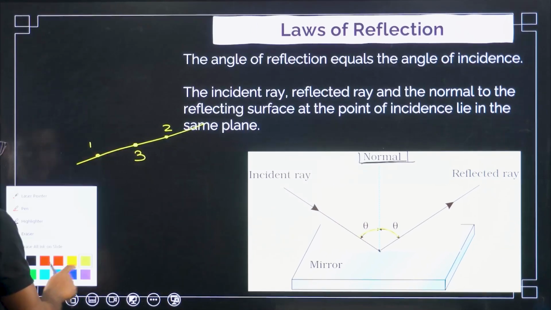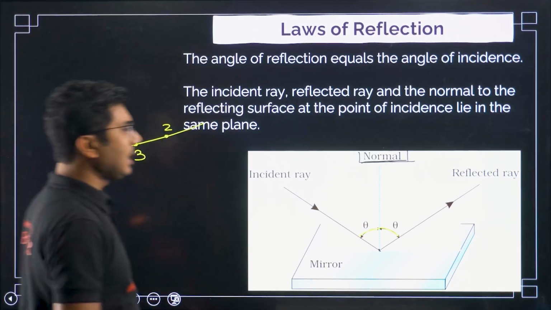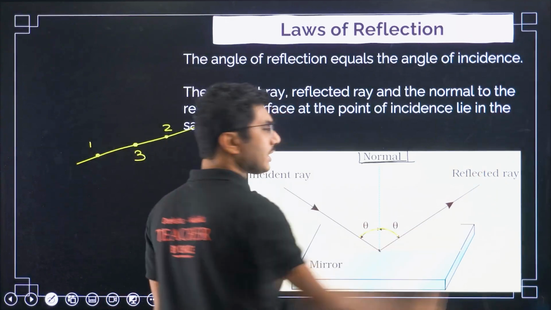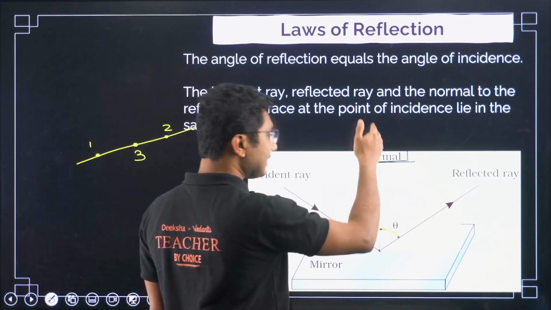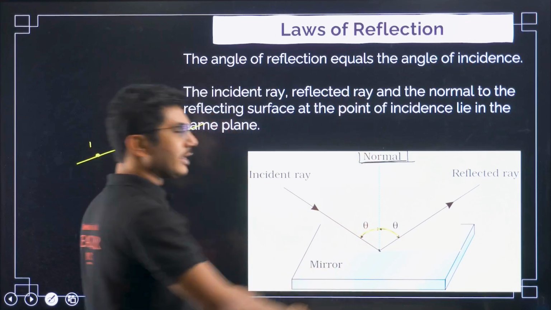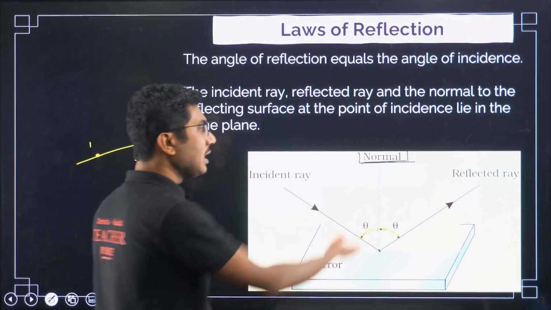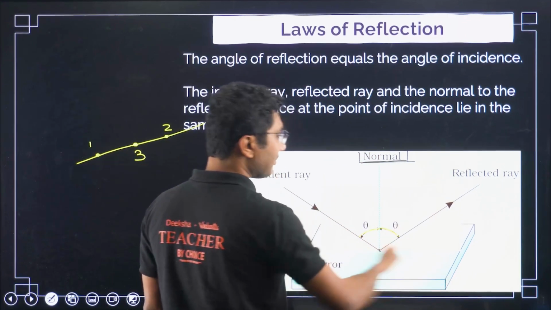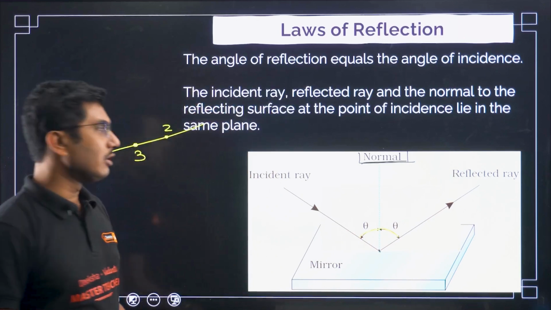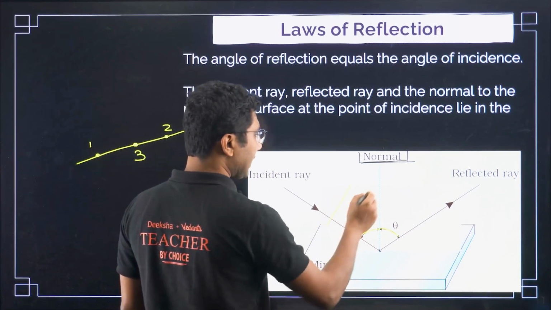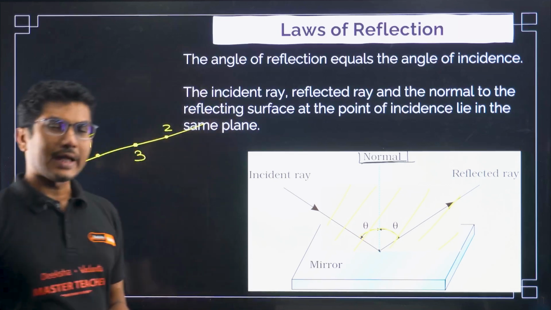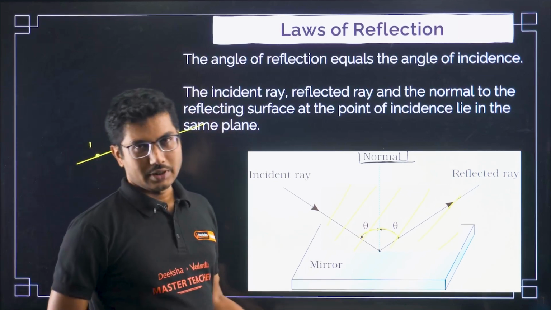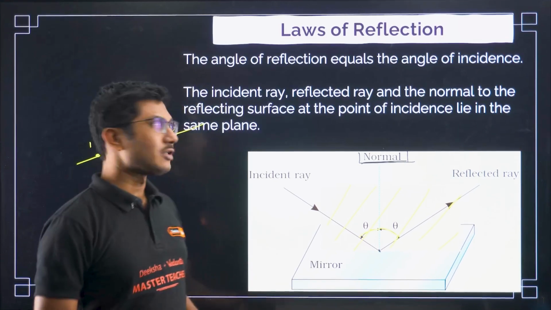Similarly, with planes, two lines you can always construct a single plane. But here it says that the normal you draw will also lie on the same plane. So they are coplanar. The incident ray, reflected ray and normal are coplanar. That is the main essence of this second law.